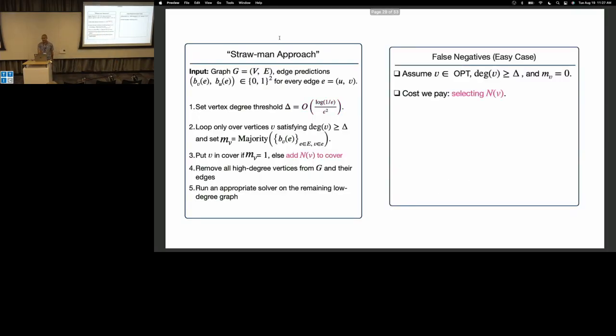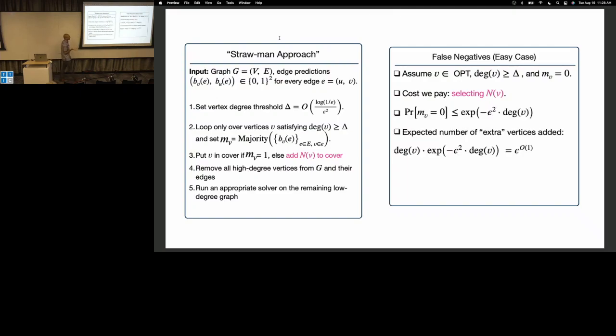Now let's talk about the analysis, like how many vertices do we actually need to be in the cover, right? We want to compete with opt, okay? So the false negative case in this problem turns out to be very easy. So what is a false negative? A false negative is a vertex that should be in the optimal cover. Let's say it's a high degree vertex, but we predict it to not be in the cover, right? What do we do then? Well, if we predict it to not be in the cover, we take all of its neighborhood.